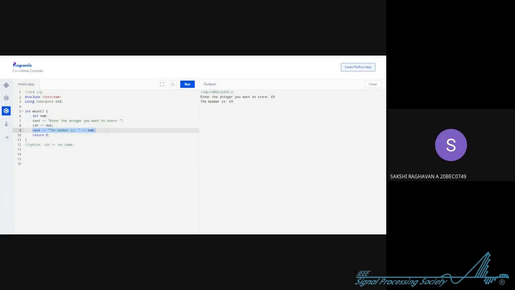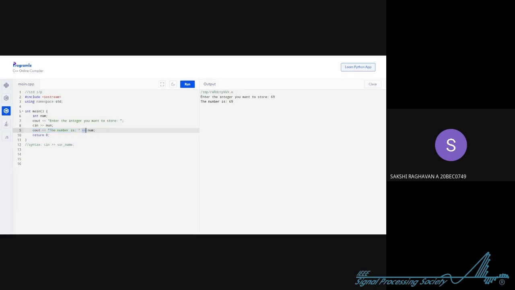Works fine. So what is happening here? The statement was printed. It asked, we gave it a value, and this value was stored in num. Now there is something more. If you have an observant or keen eye, you would have seen that this cout is a little bit different from what we have seen in the last code and what is there in line number 7. I'll tell you what was different here.